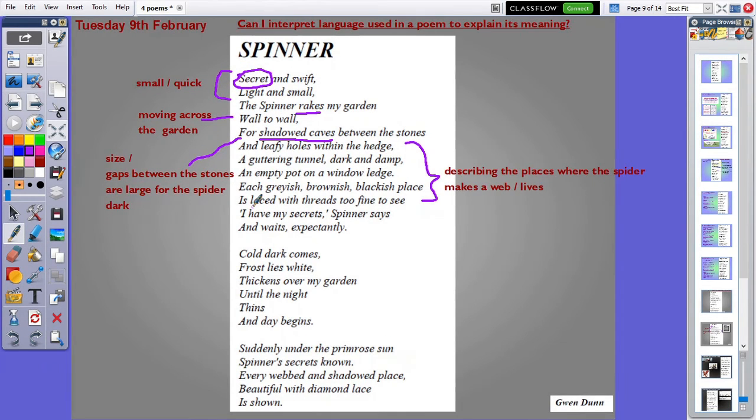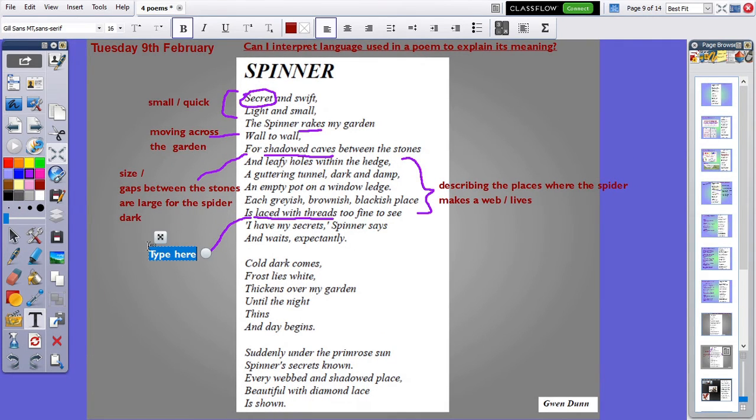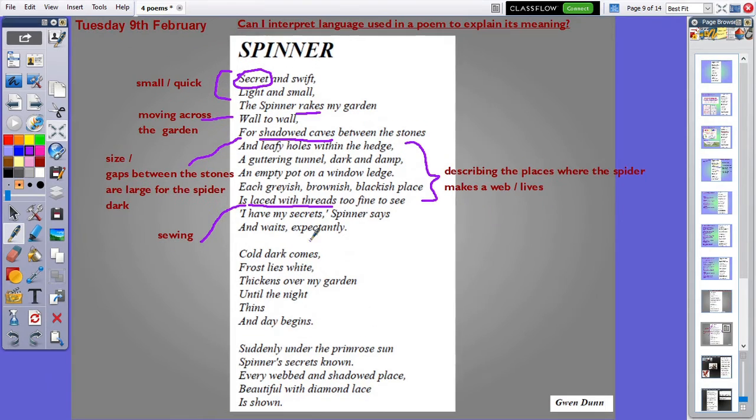We've got here is laced with threads. So laced and threads. That makes me feel like it's talking about needlework almost, like sewing with fabric, which is quite interesting. And too fine to see, obviously, that means it's small. Well, not small so much, I'd use the word thin.